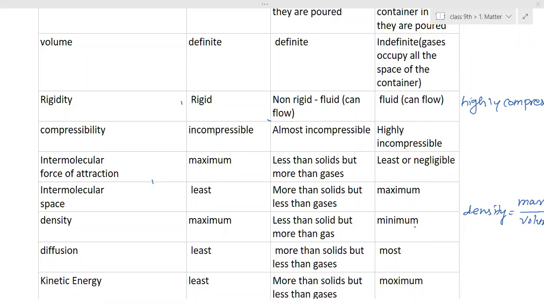At the top, it is written matter. Then the next part, differentiate points.